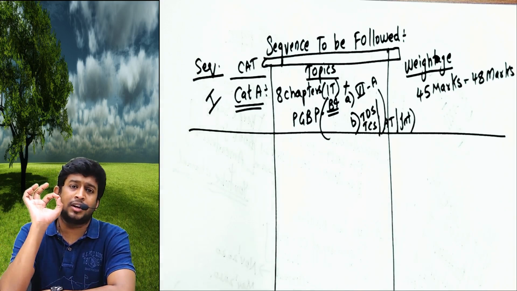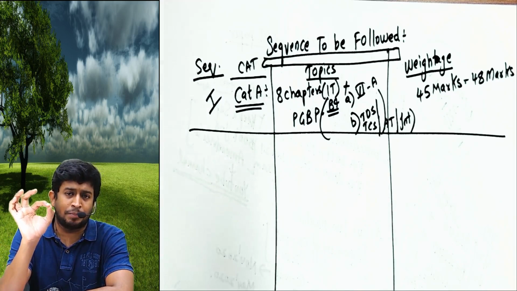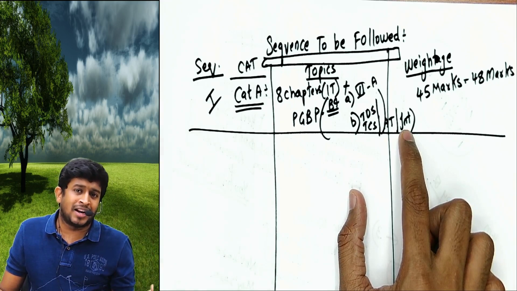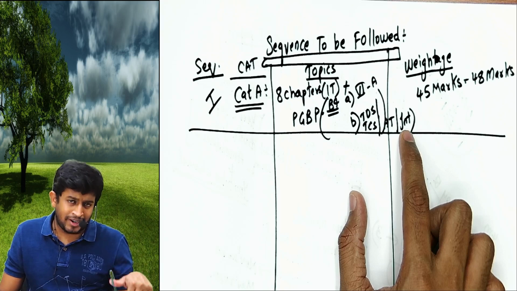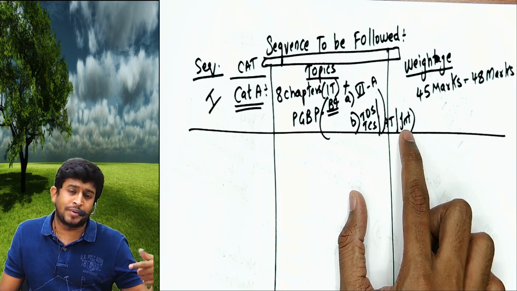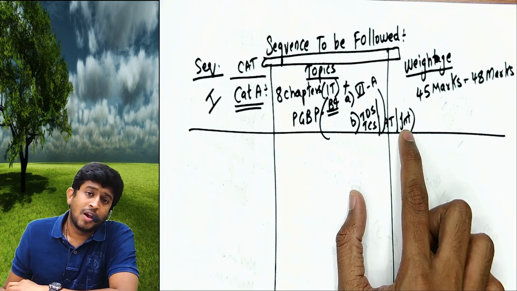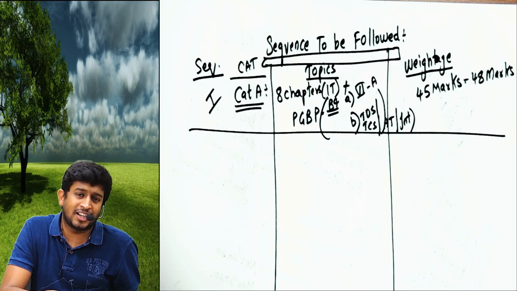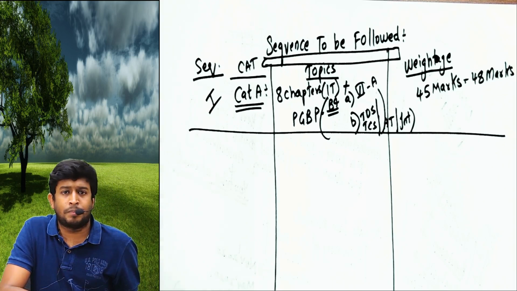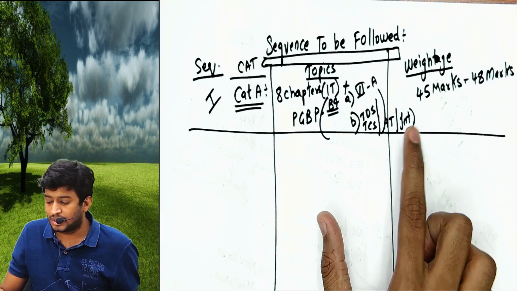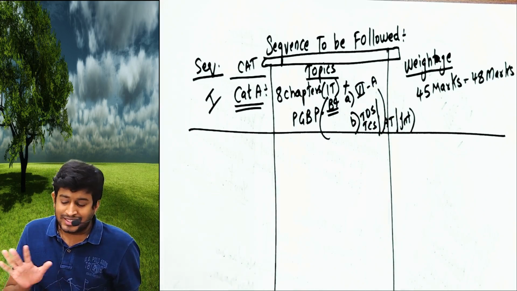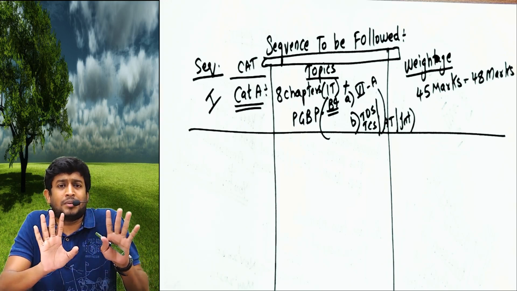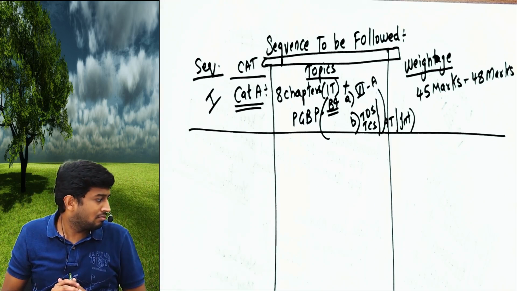TDS, TCS, advance tax and interest. Interest: in the May 2020 attempt RTP you have one problem on interest under 234ABC. So when they have a problem in RTP, we can expect either in the May attempt, May is cancelled, in the November attempt or the next May attempt, a question on 234ABC. When I upload the May 2020 RTP discussion, you can check that particular video, you will have the question on interest. So this is important. ये कर लिए 45 marks, majority, 45% syllabus weightage wise is done.